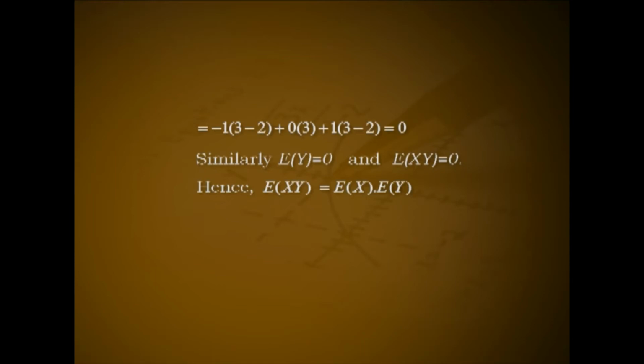Similarly, expectation of Y equals 0 and expectation of XY equals 0. Hence, expectation of XY equals expectation of X into expectation of Y. But here f of xy is not equal to f1 of x into f2 of y. That is, X and Y are not independent. Property number 3. If X and Y are two random variables, then expectation of XY the whole square is less than or equal to expectation of X square into expectation of Y square, which is known as Cauchy-Schwarz inequality.